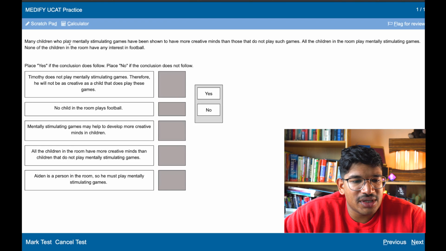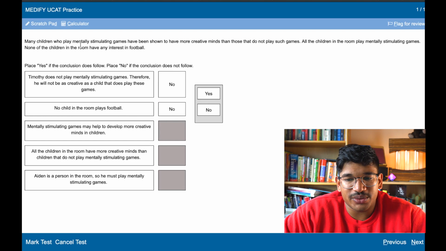Well, it says many children. So not all. So no, that does not follow. He could be one of the few, he's the exception. No child in the room plays football. False, because it's no children have an interest in football, not no child plays football.